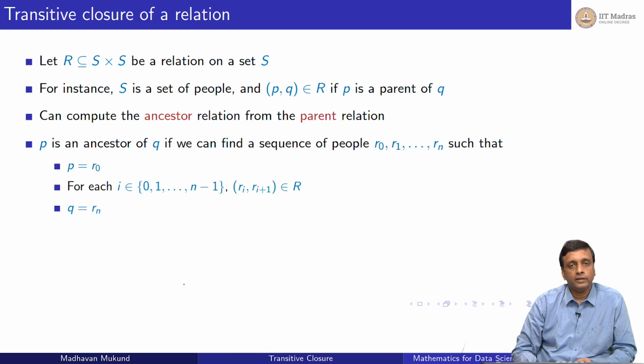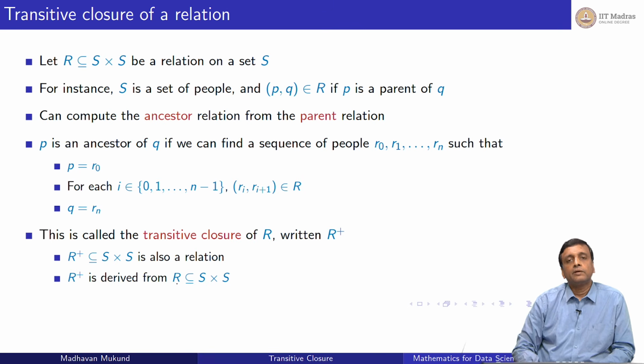We have to find a child of P, and for that child we have to find a child of that child, and so on. Or we have to find a parent of P, if we are looking for an ancestor. So P to Q is a parent-child relation. We start with some P, let's call it R0, and we have to find the sequence R0, R1, up to Rn of people such that R0 is a parent of R1, R1 is a parent of R2, R2 is a parent of R3, and so on, Rn minus 1 is a parent of Rn. So this is an ancestor sequence. R0 is an ancestor of everybody to the right in the sequence. In particular, R0 is P and Rn is Q. These are our two people we are interested in. Then we have established that P is an ancestor of Q.